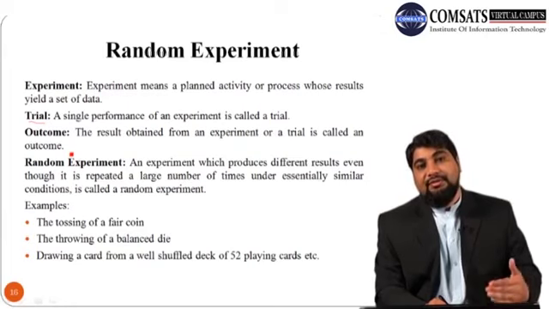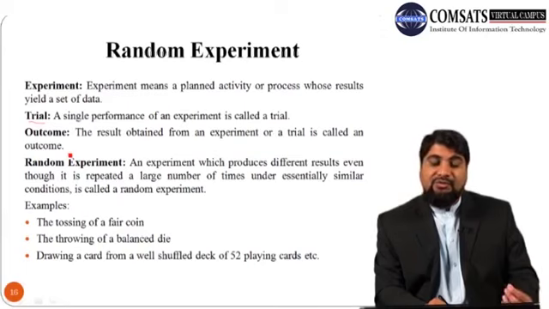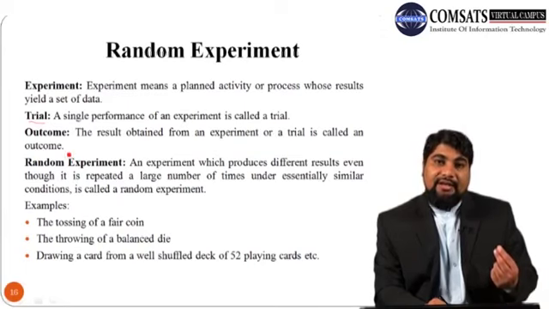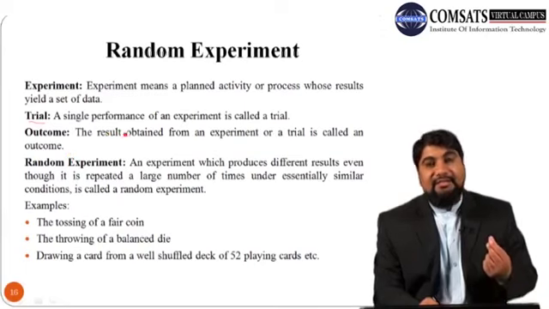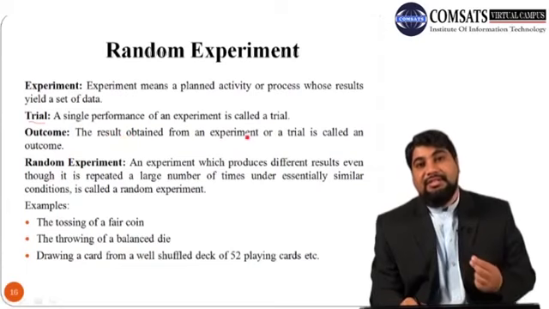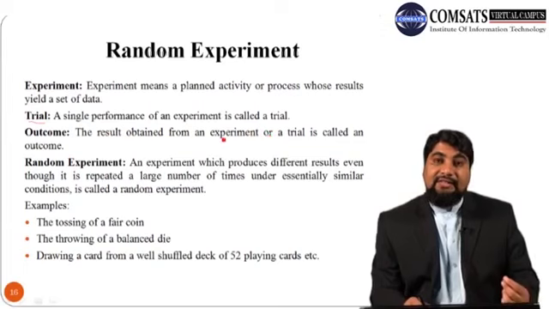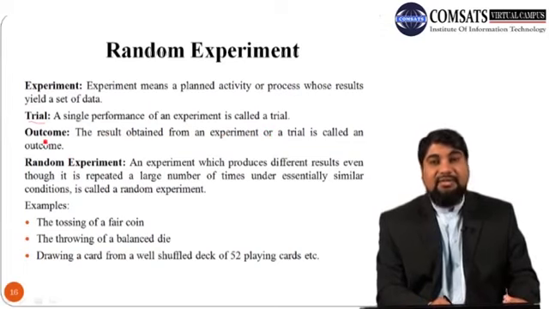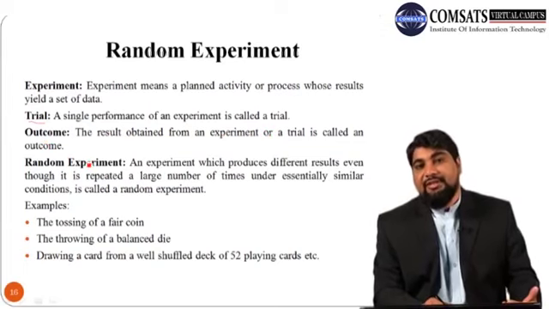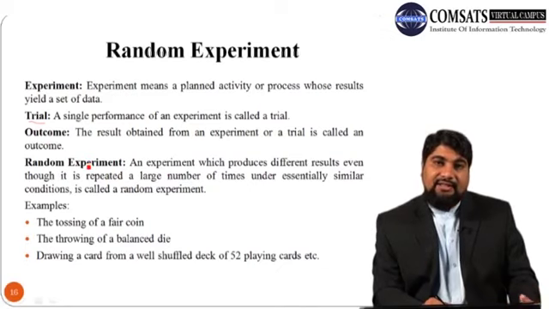So suppose you tossed a coin. While tossing a coin, suppose you obtained the head. So head is the result which is obtained from this experiment. So head is called an outcome. The outcome of the experiment, or the result obtained from the experiment or trial, is called the outcome.